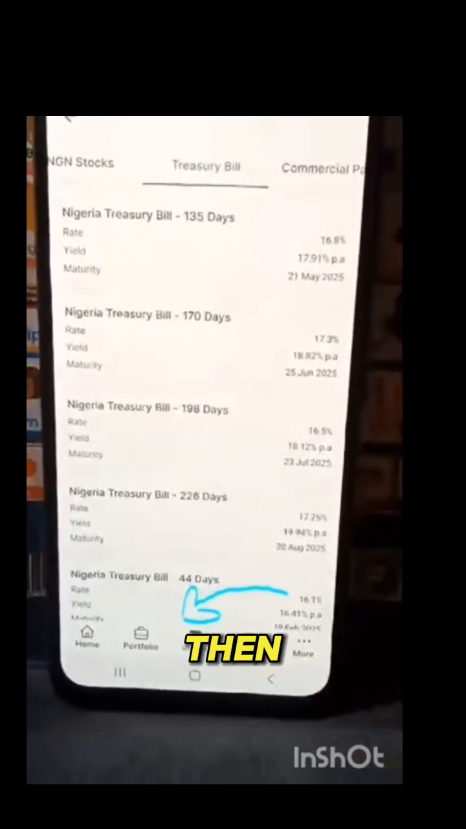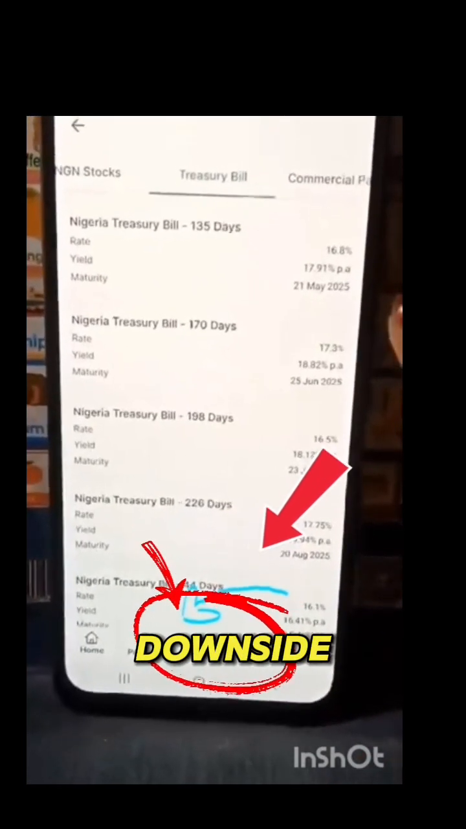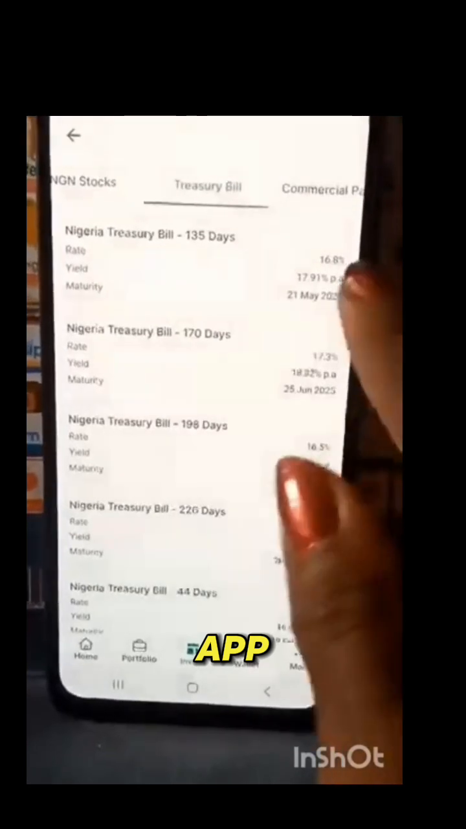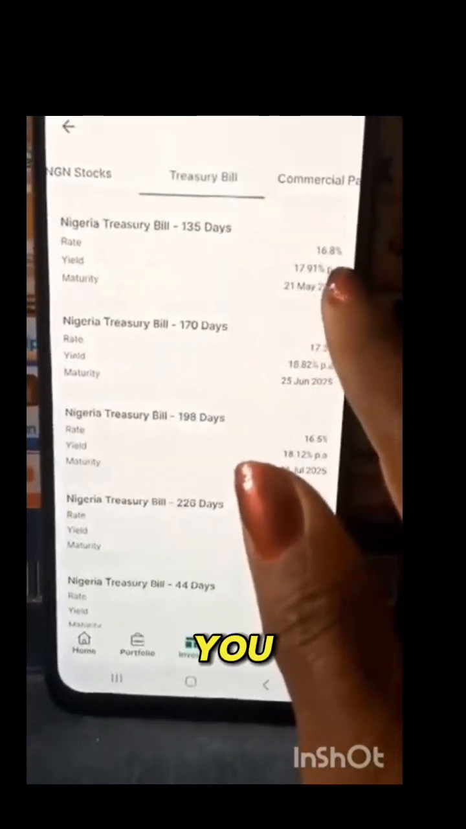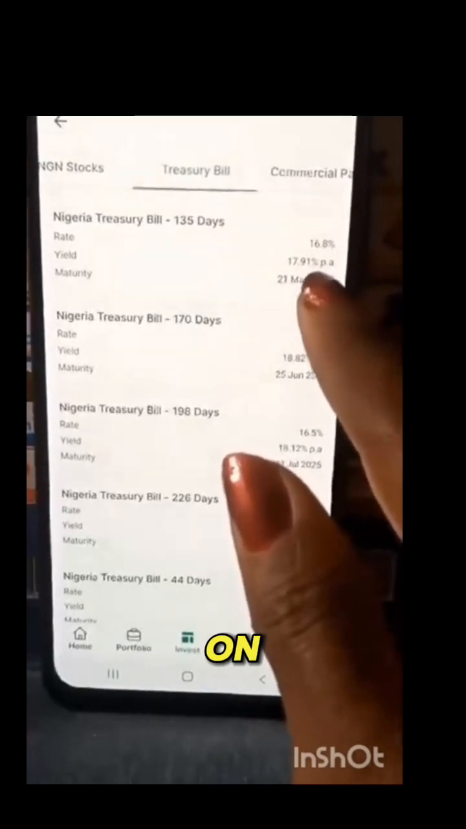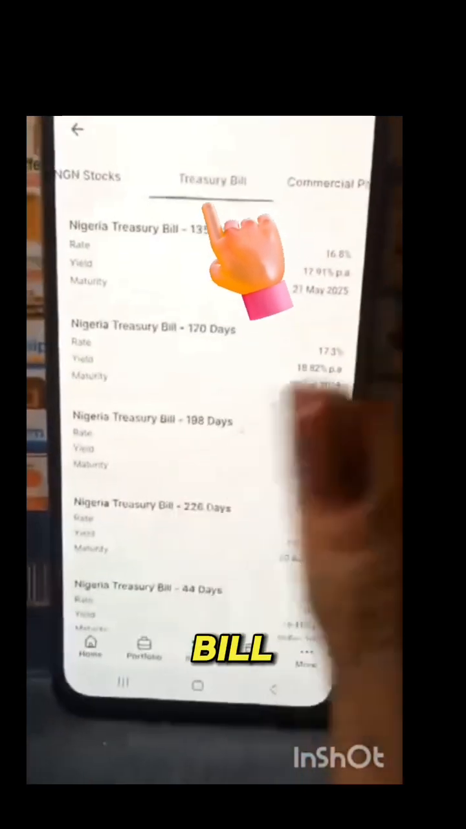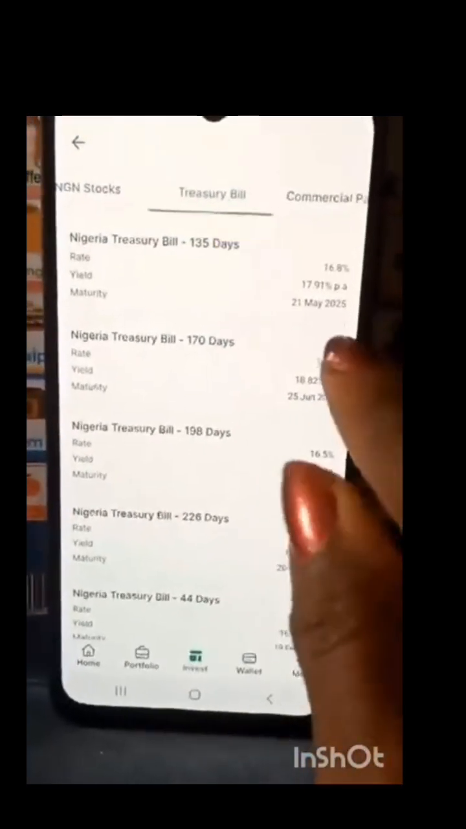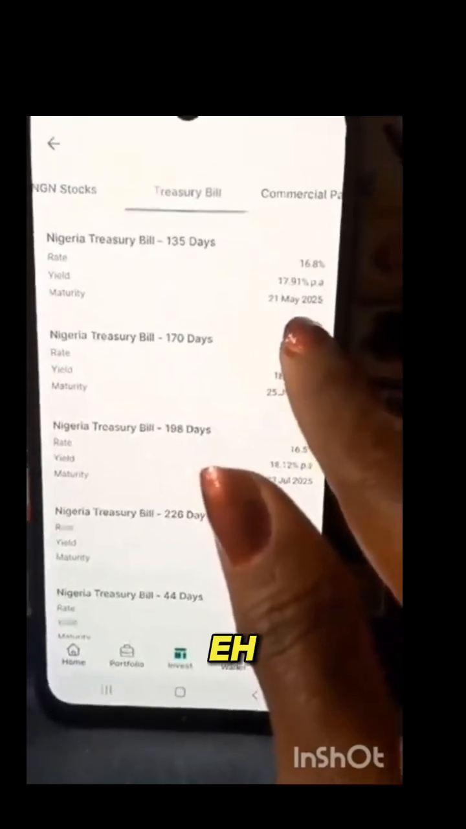After registering, it will take you to this stage where you will see invest at the bottom of the app, along with other options like home and everything. So you click on invest. When you click on invest, it brings you to this place where you will see stocks, treasury bill, and also commercial paper. For this one, we want to click the option of treasury bill.